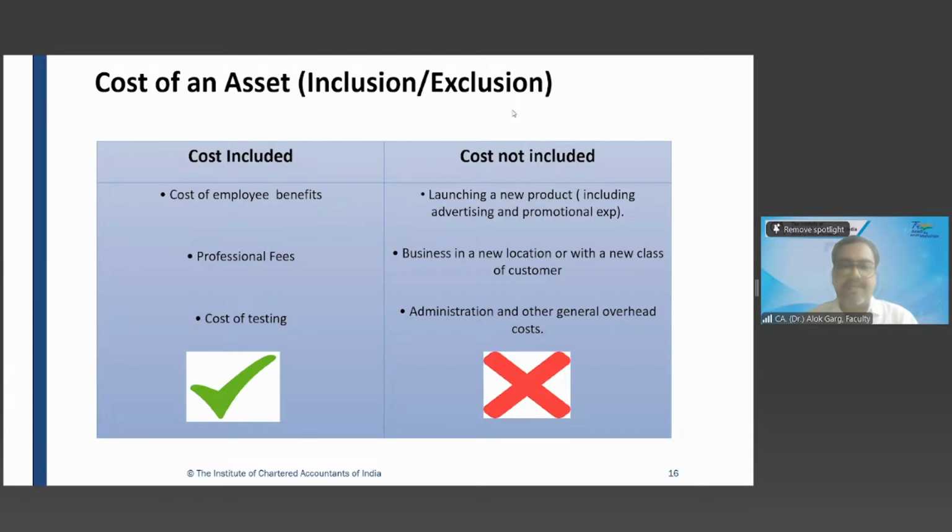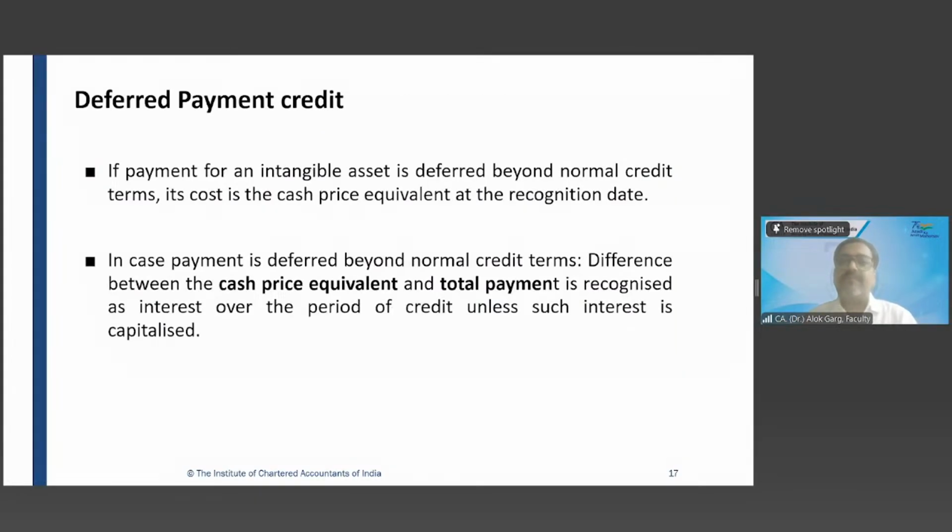So friends, then deferred payment credit in terms of separate acquisition. So I want to buy a Tally software. I went to buy a Tally software and I asked what is the price for this Tally ERP software. The shopkeeper told me 1 lakh rupees. I paid 1 lakh rupees. I bought the software and I passed an accounting entry, intangible asset account debit to bank account, 1 lakh rupees.